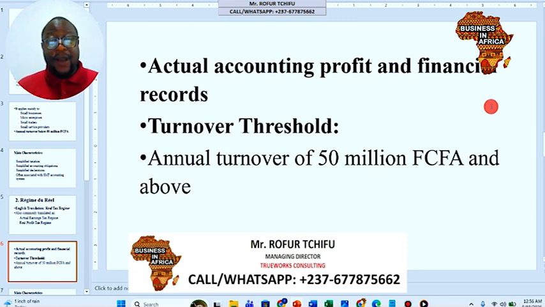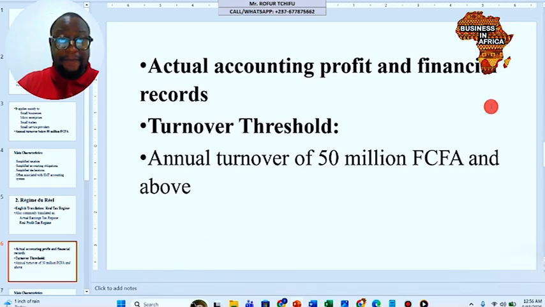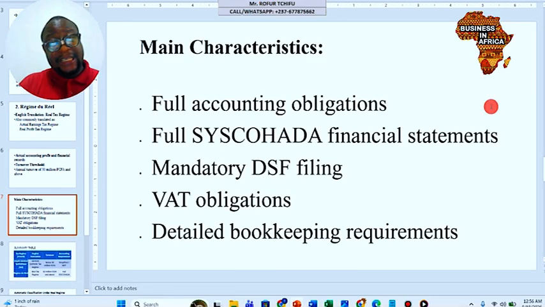So to qualify under this tax bracket, you're supposed to have an annual turnover of over 50 million francs CFA. The main characteristics here are that you're supposed to produce full accounting, a full OHADA financial statement. Filing your DSF is mandatory, VAT obligations are mandatory, and you're supposed to keep detailed bookkeeping, up to date according to the OHADA accounting system.